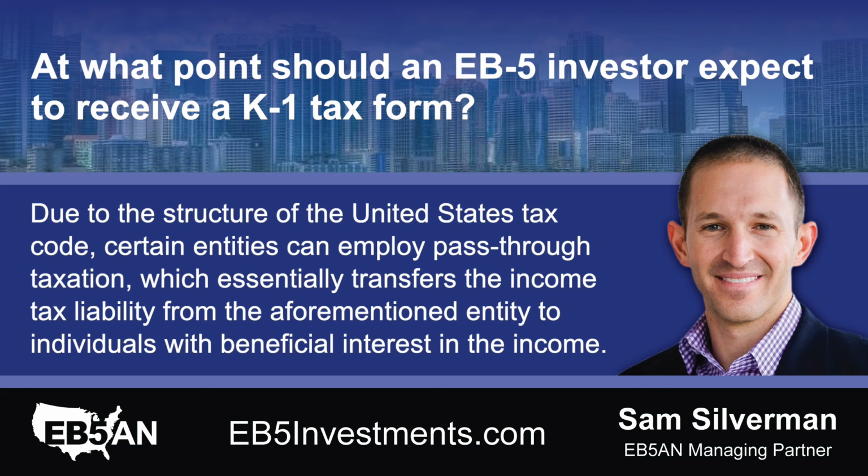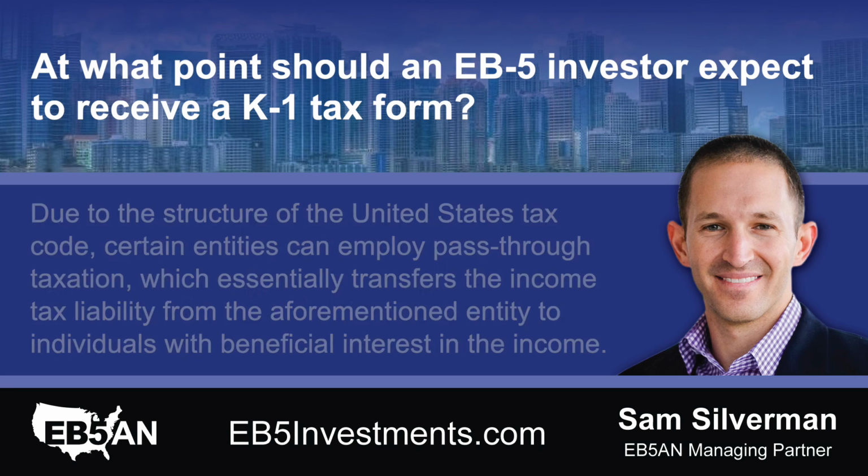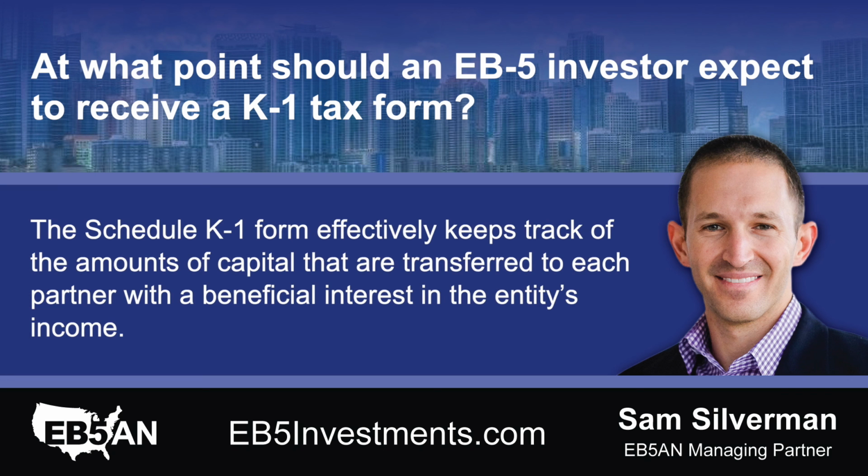Due to the structure of the United States tax code, certain entities can employ pass-through taxation, which essentially transfers the income tax liability from the aforementioned entity to individuals with beneficial interest in the income. The Schedule K-1 form effectively keeps track of the amounts of capital that are transferred to each partner with a beneficial interest in the entity's income.